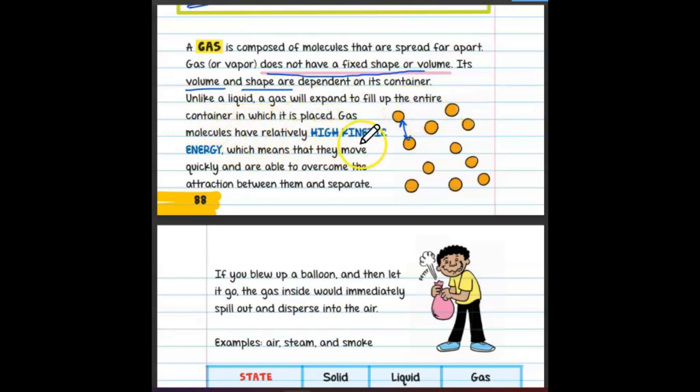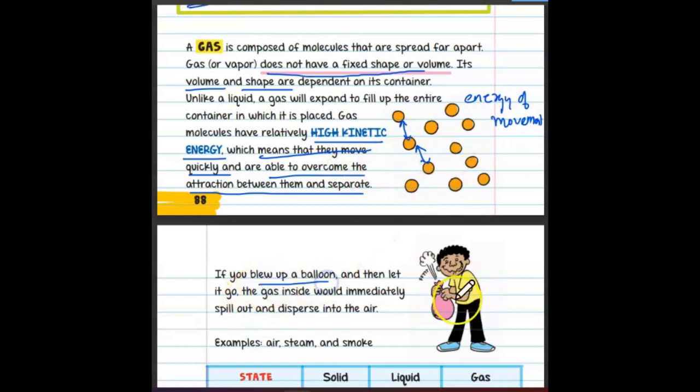Gas molecules have relatively high kinetic energy. Kinetic energy means what? The energy of movement, energy to move. It has high kinetic energy, which means that they move quickly, and they are able to overcome the attraction between them and separate.